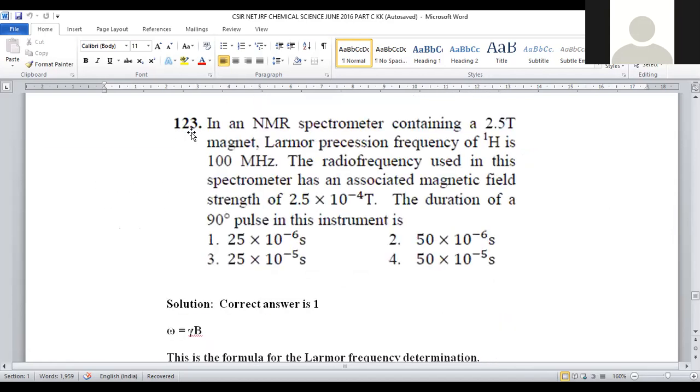Let us move on to question number 123. In an NMR spectrometer containing a 2.5 Tesla magnet, the Larmor precession frequency of proton is 100 megahertz. The radio frequency used in the spectrometer has an associated magnetic field strength of 2.5 into 10 to the power minus 4 Tesla. The duration of the 90 degree pulse in this instrument is, so how much time duration are we going to follow?